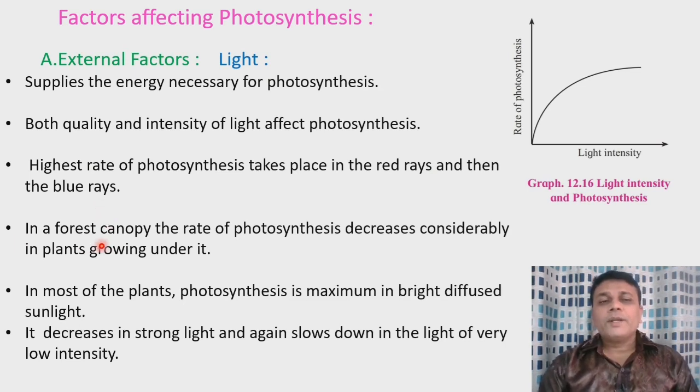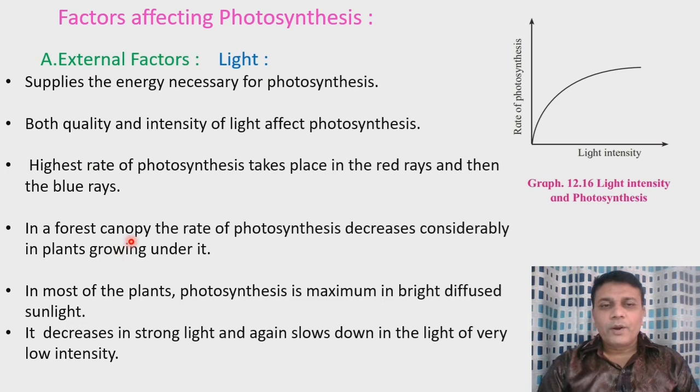Now in a forest canopy, there are large trees and there are small trees as well as shrubs. These shrubs and small trees are beneath the shade of the larger trees. These larger trees form a shade on the smaller trees, and this is called a canopy.